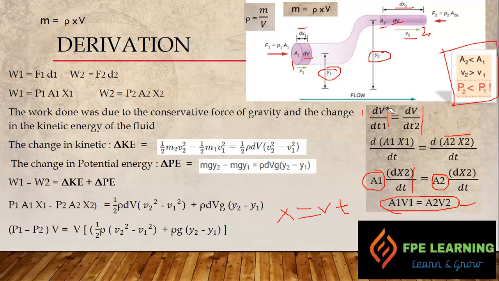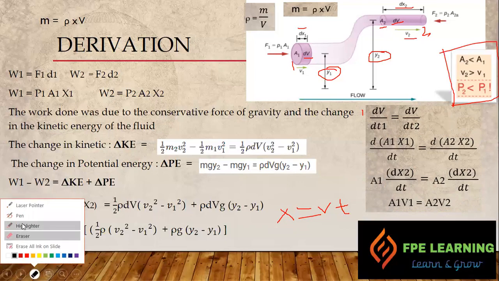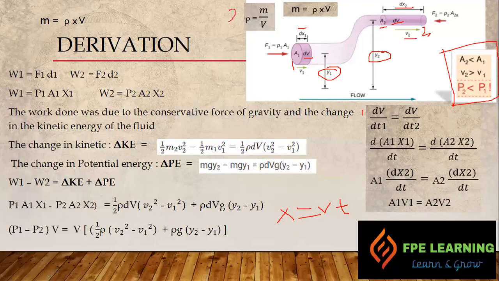The second concept we have, this is the first one we discussed, and then the second concept we have to apply: density equals mass over volume, or mass equals density into volume, right? So what is the mass in this volume? We can find it from this formula, meaning the density of water times volume, right? And similarly at this point we can find that one.